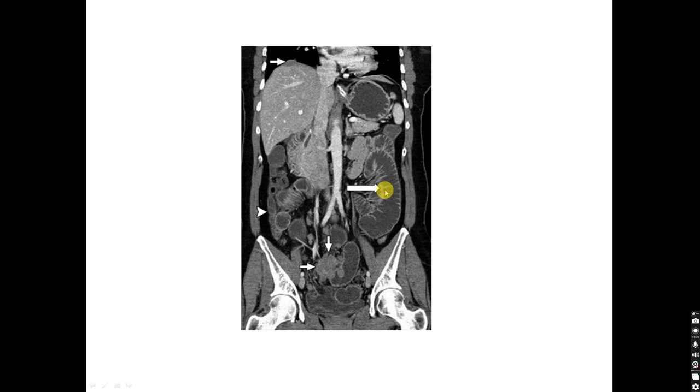This is a coronal CT image showing dilated small bowel loops, and this is the colon, which is non-dilated and collapsed. So this is a small bowel obstruction, and you can see the mass in the small bowel which is causing the obstruction.